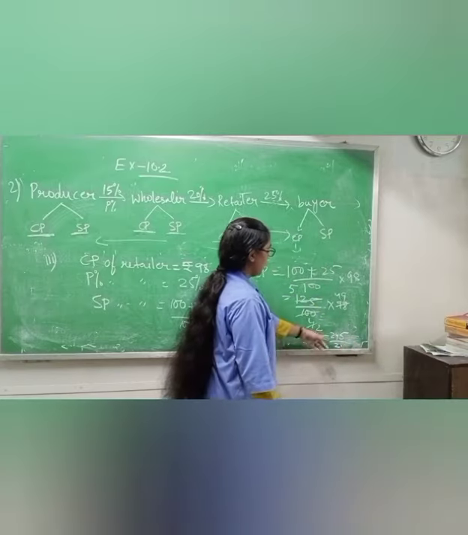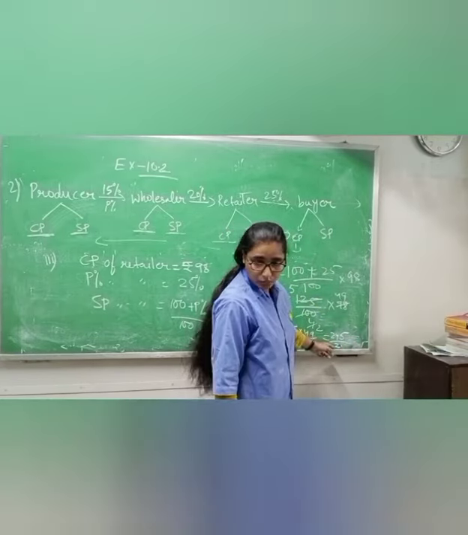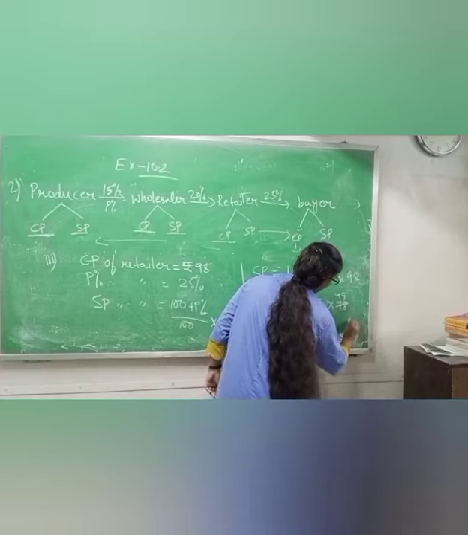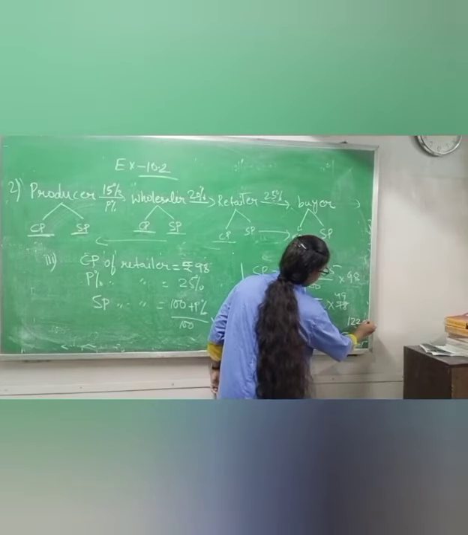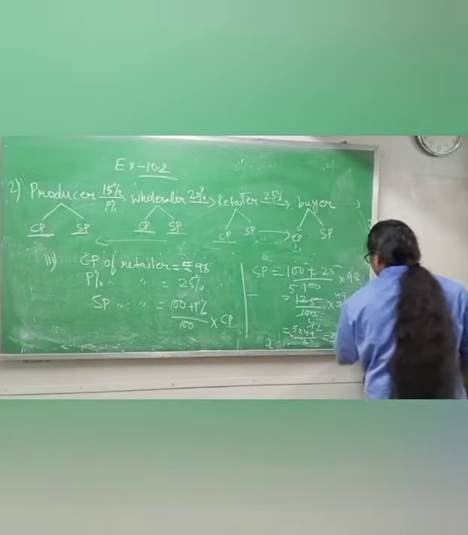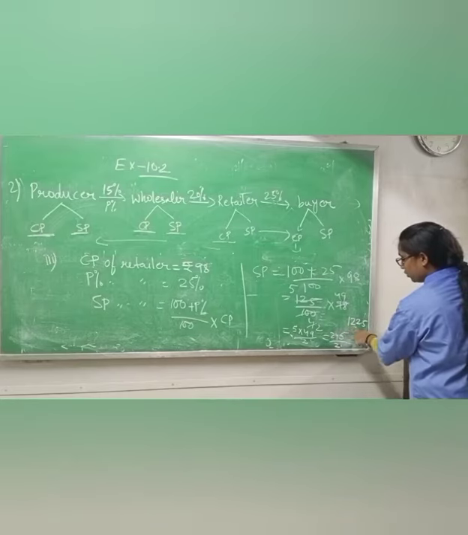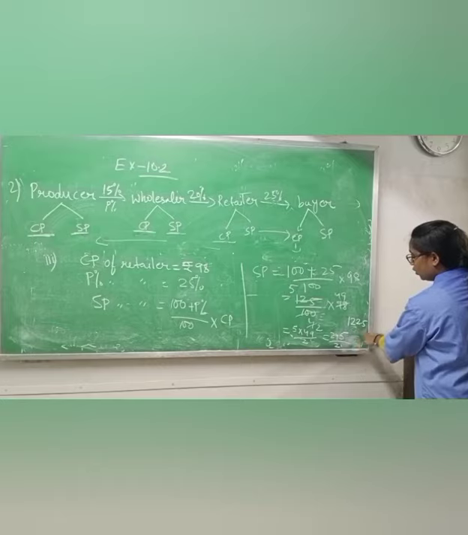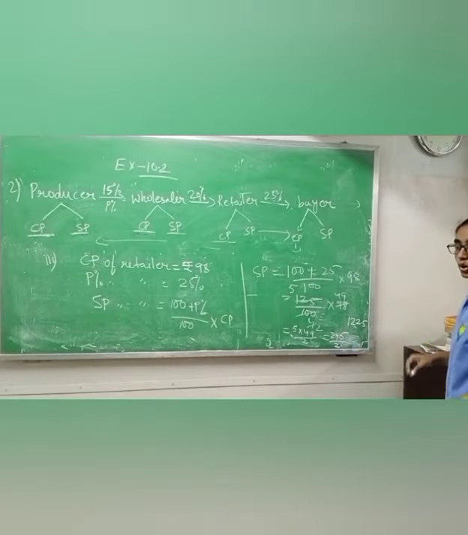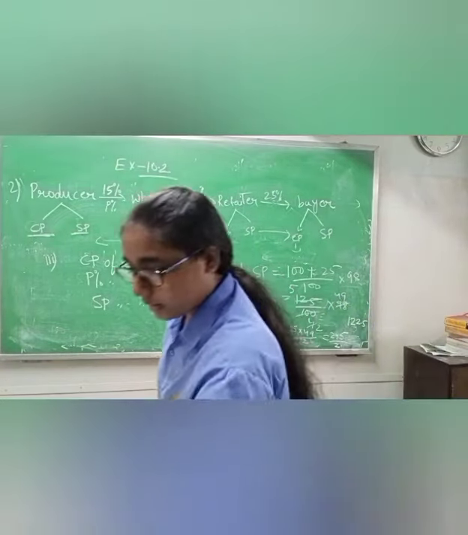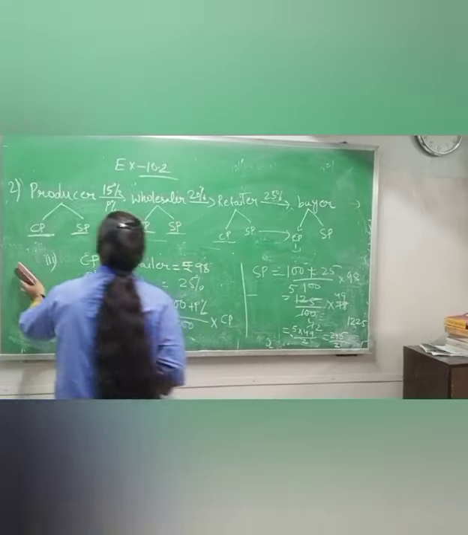Convert it into decimal, how much will you get? 122.5. So you are getting 2 ones are 2, 2 twos are 4, 1 will come here. 2 ones are 2, 2 twos are 4, 2 twos are 4, then 2 fives are 10. You know how to divide. I am not showing the division part. You have done it all in class 6.